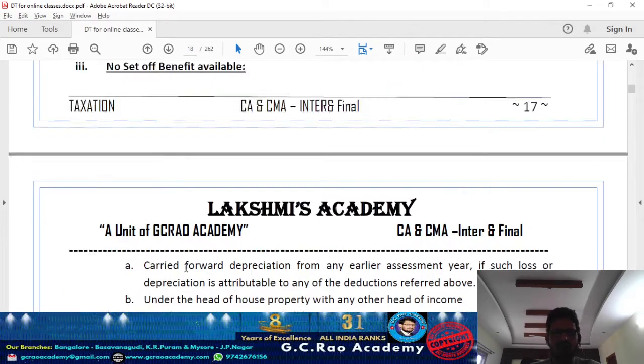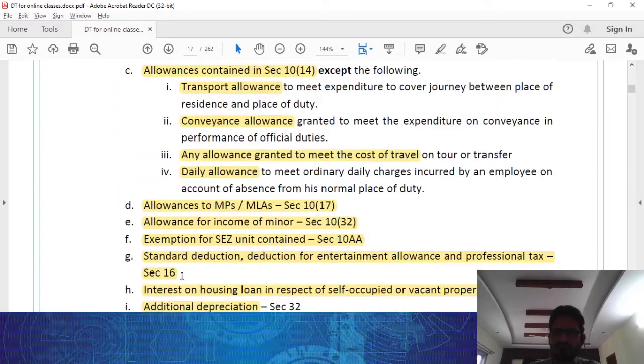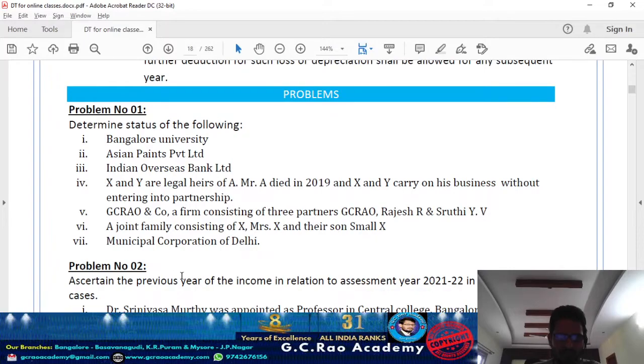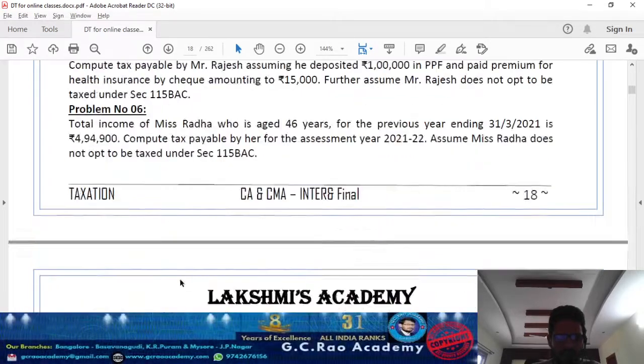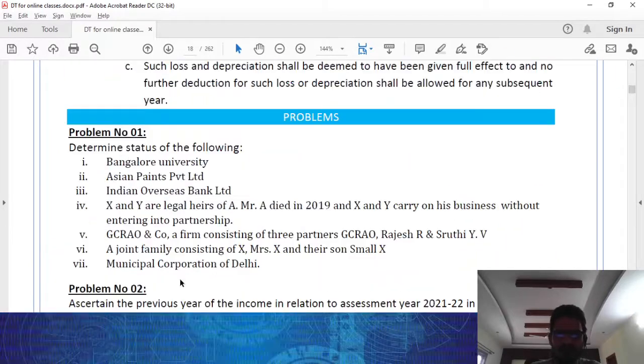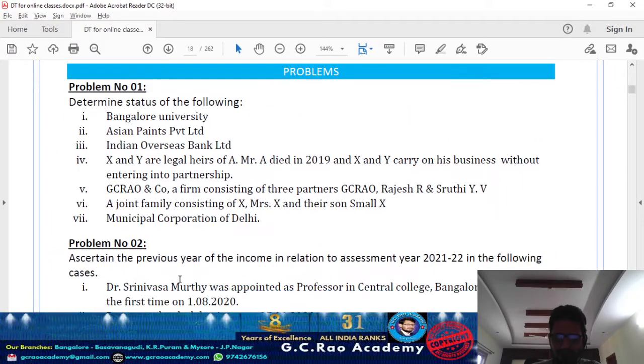Correct? So with this, we're done with the entire fundamental discussion, the basic items. Now we need to pick up certain problematic questions. Approximately I covered 8 applications here. Those problems I'll record in the next video. So with this we're done with the basic concepts in income taxation, and the problems I'll record in the next video. Am I clear?